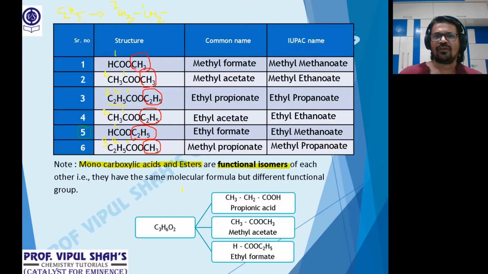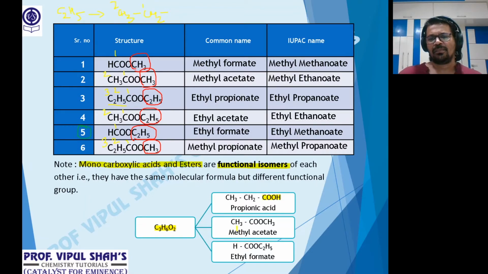If I say, what was the formula? If you remember, CnH2nO2. Okay. So if I put n equal to 3, it becomes C3H6O2. Acid with 3, propionic acid. Count properly. This has C3H6, 3, 4, 5, 6, and O2. Here the functional group is COOH. From this same formula, 2 esters are also possible.